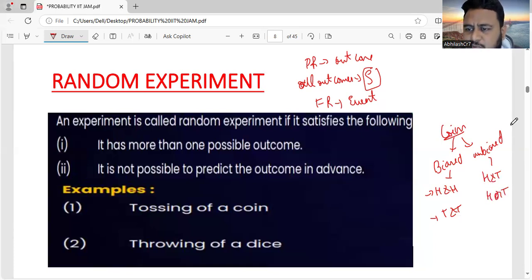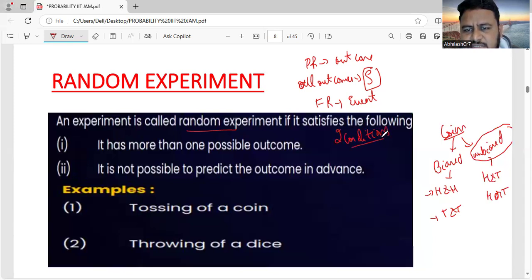So in most of our experiments, when I'm talking about tossing a coin, we are talking about unbiased coins. What coins, friends? Unbiased coins. Now you understand random experiment. In a random experiment, what do you mean by random experiments here? An experiment is called a random experiment if it satisfies the following two conditions.